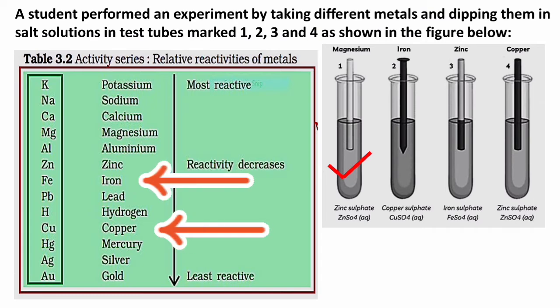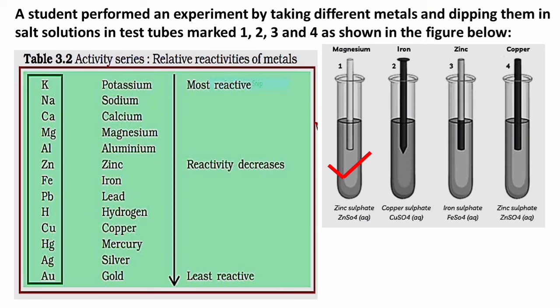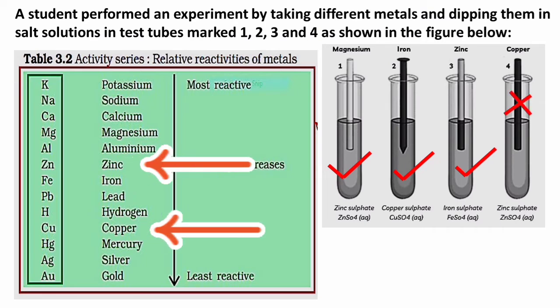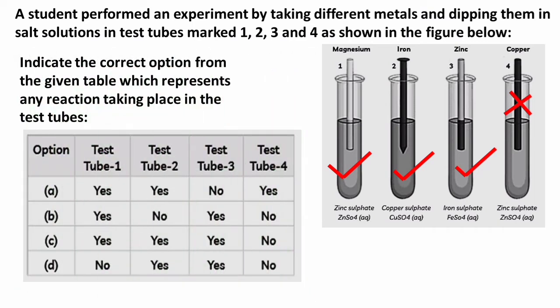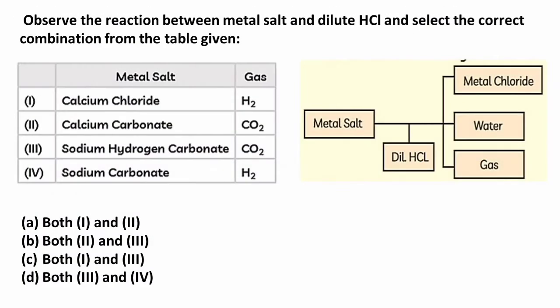Second test tube, iron is dropped in copper sulfate. Checking the reactivity series, we find that iron lies above copper, and hence the reaction is feasible. In the third test tube, we have zinc in iron sulfate. Again, zinc lies above iron, and hence the reaction will take place. But in the fourth test tube, copper is placed in zinc sulfate, and copper being less reactive does not displace zinc from zinc sulfate solution. So you have yes, yes, yes and no, and hence the option is option C.